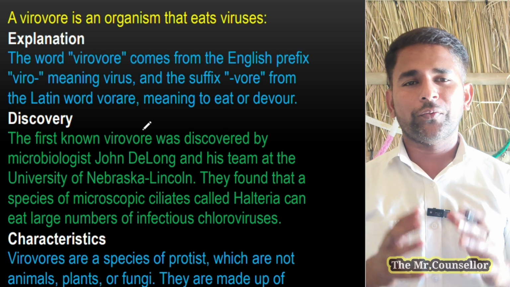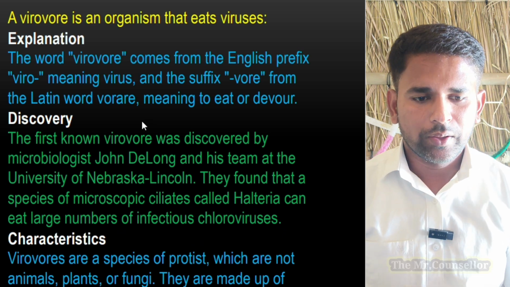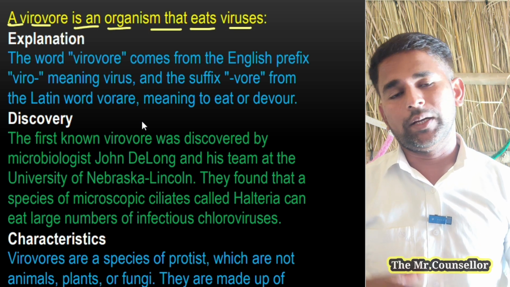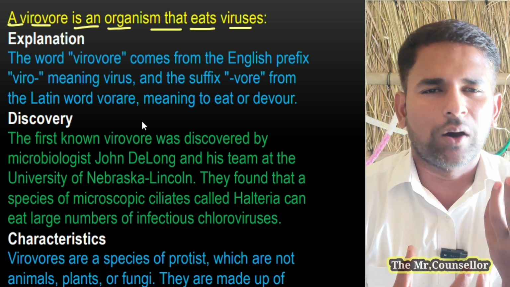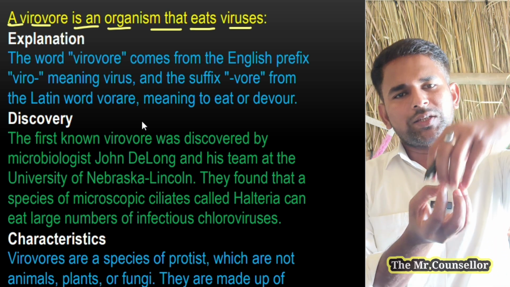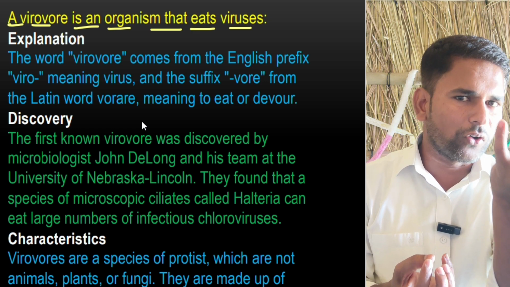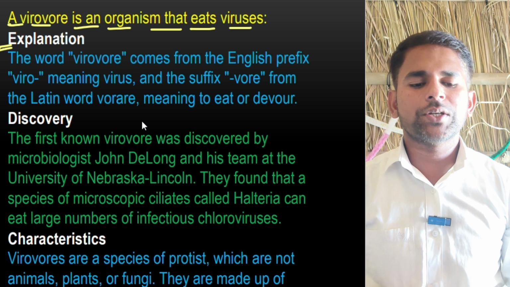First of all, there is a very small definition. So try to understand this definition. A virivore is an organism that eats viruses. It means such types of species, we can consider that organism eats viruses. So the name of such types of organism is virivore. Okay, so now what is the explanation here.